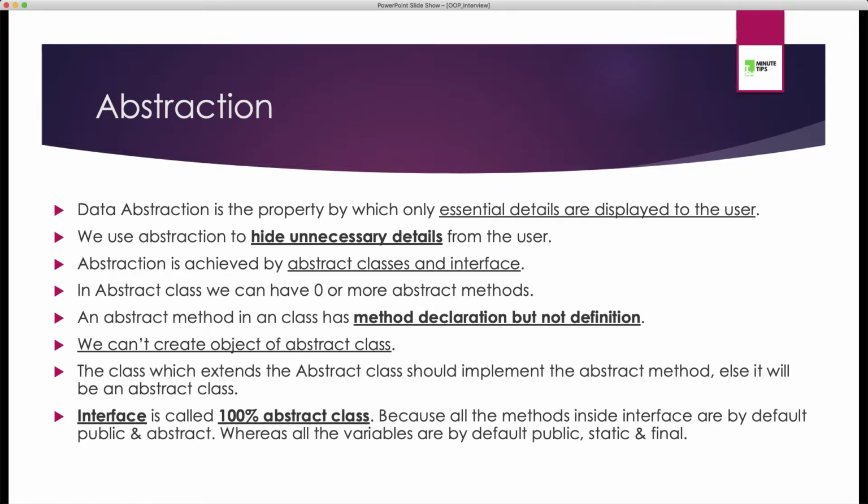So in an interview you should definitely try to use the highlighted keywords which tell that you have a good understanding of the abstraction concept. Data abstraction is the property by which only essential data are displayed to the user. Second point is why we use abstraction. We use it because we want to hide unnecessary details from the user. Third, how we are going to achieve abstraction. We achieve abstraction with the help of abstract classes and interfaces.